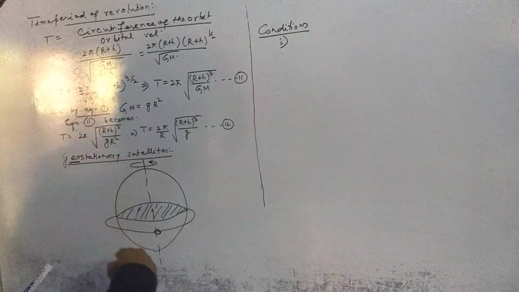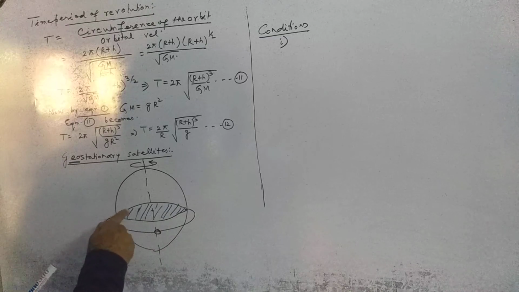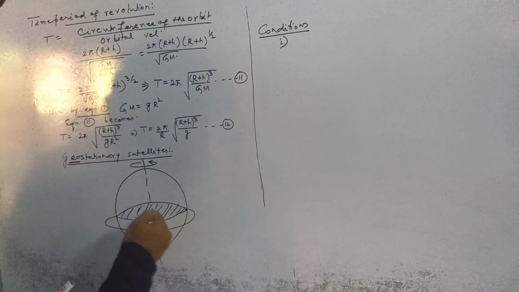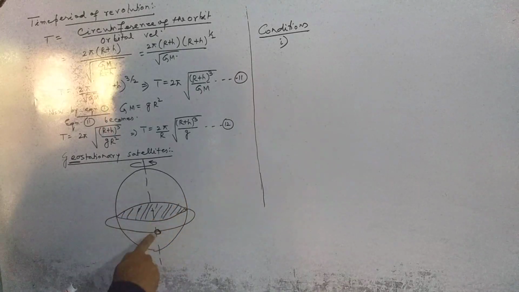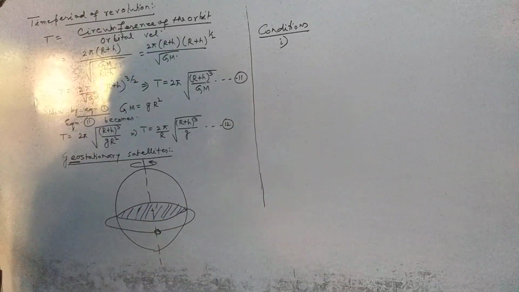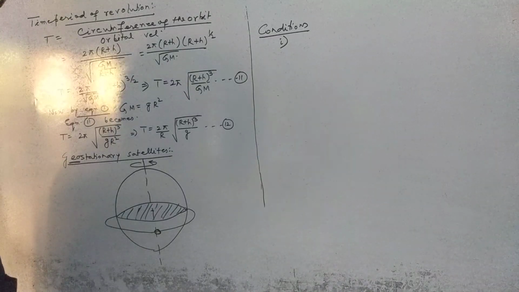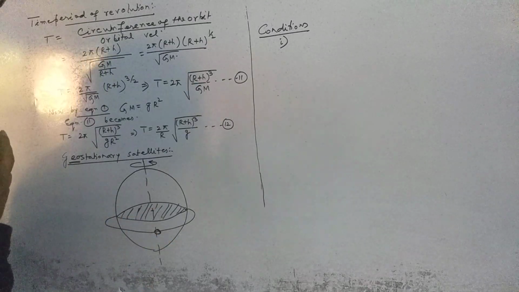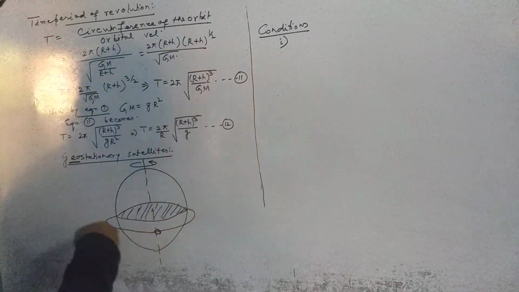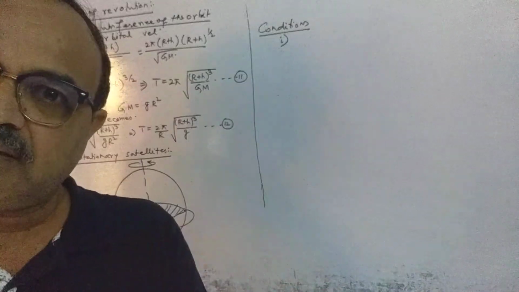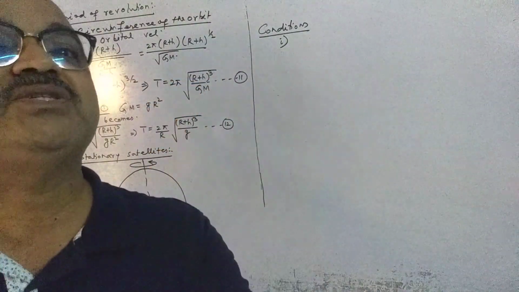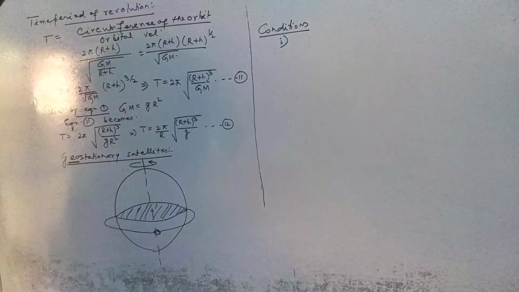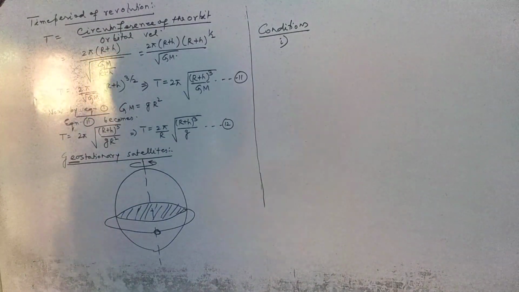Suppose this is the earth, this is the equator, the shaded one is the equator. So the satellite should revolve in the same plane, concentric and coplanar. That means the center and plane of the satellite's revolution must coincide with those of the equator, as shown in the figure. This is the first point.